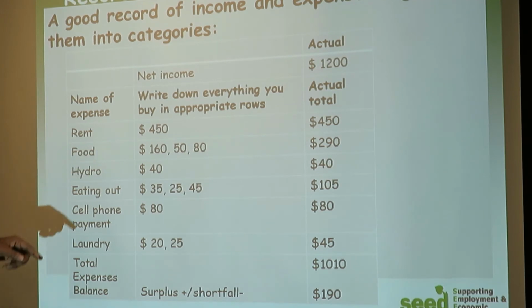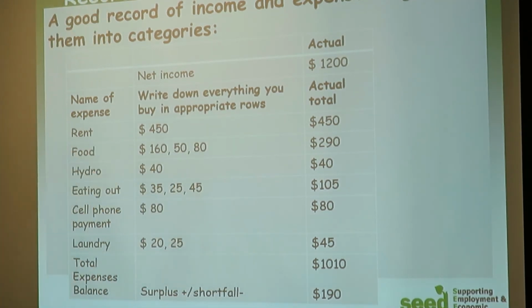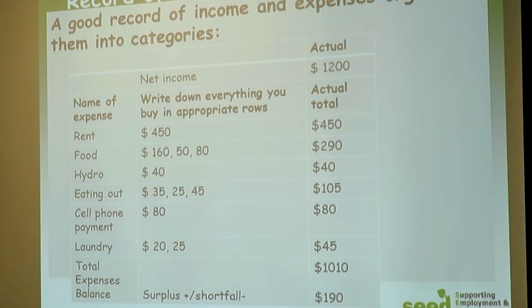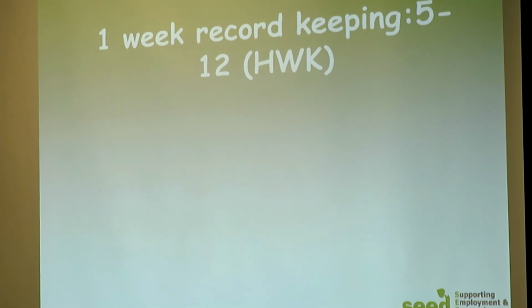Hydro, you see, is the same, and total expenses will be $1,110. You see, it is clear. You can see clearly the expenses and incomes, and the balance can be positive or negative. Here we are lucky, it is positive 190. So you see, then John had said something.